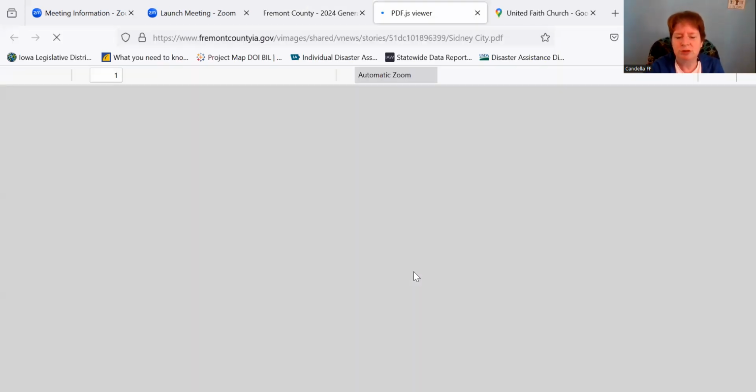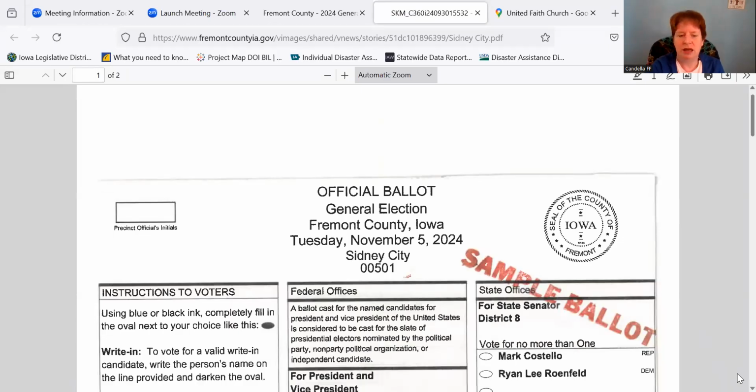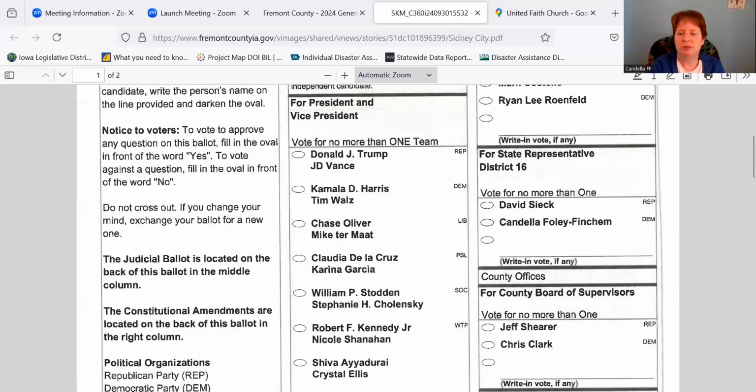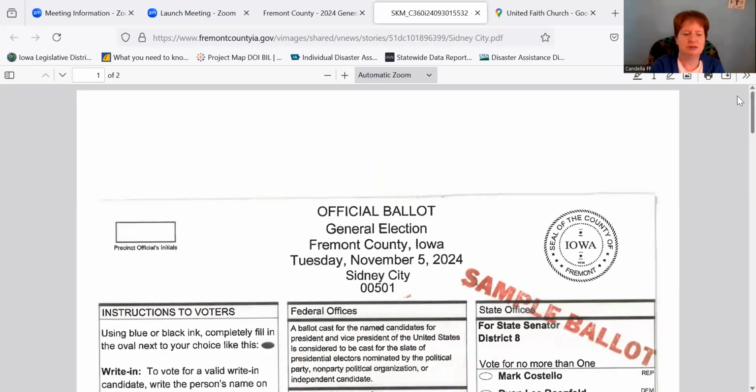In any case, I am going to click on Sydney here, and then I'm going to scroll down. Actually, before I scroll down, I'm going to point out the instructions. Okay, so I'm just going to click on Sydney here.